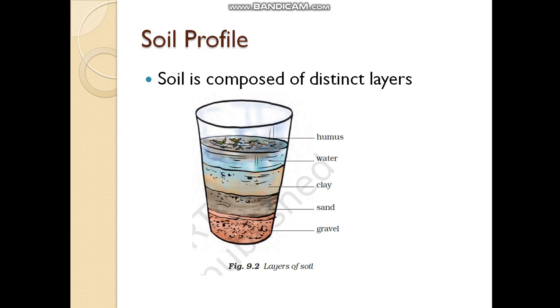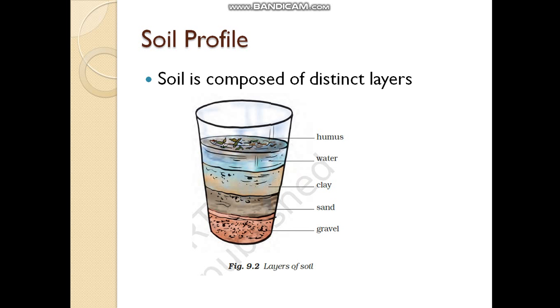Next we'll learn about soil profile. So soil is composed of distinct layers. Okay, it is composed of different layers. To understand this point, we'll do a small experiment which is very easy to do. I'll be giving you some instructions, so follow the instructions and do this experiment at your home.